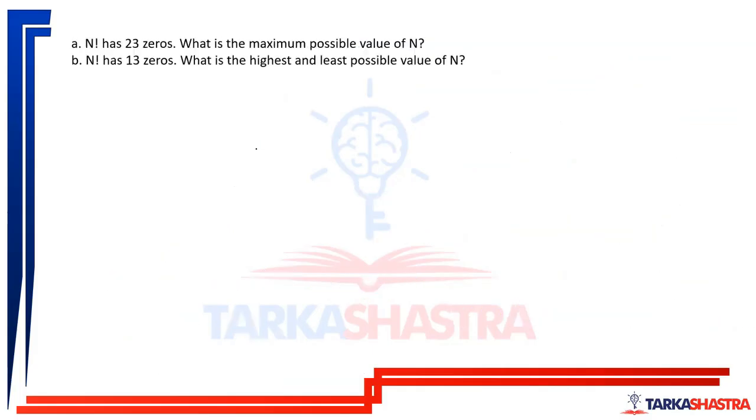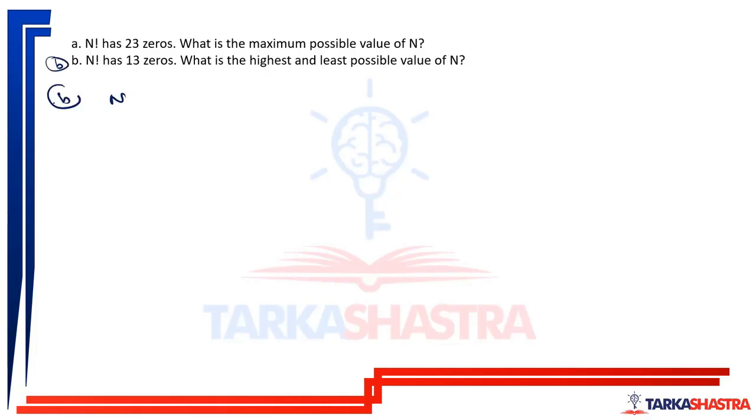ठीक है. Moving forward, n factorial has 23 zeros. What is the maximum possible value of n? N factorial has 23 zeros. What is the maximum possible value of n? तो पहले b वाला क्वेश्चन करते हैं.